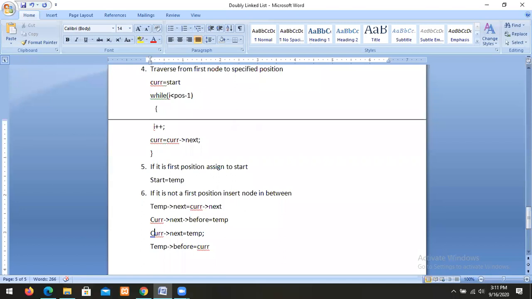So by using this process, we connect the list. The new node is temp, and the already existing node is current. Temp dot next equal to current dot next. Then current dot next dot before equal to temp. Similarly, temp dot before equal to current. These are the statements.